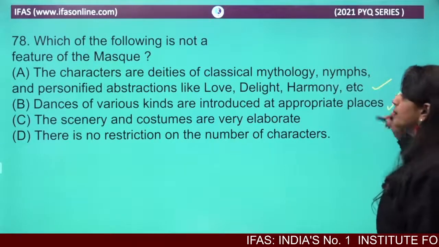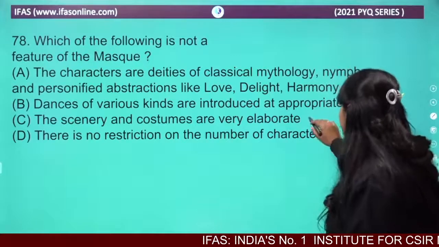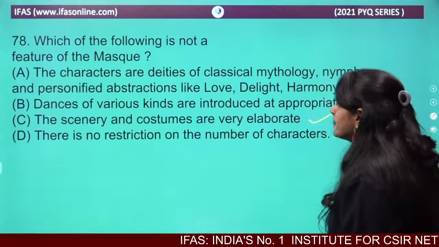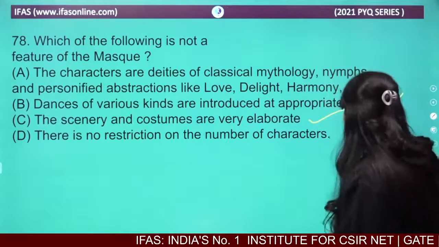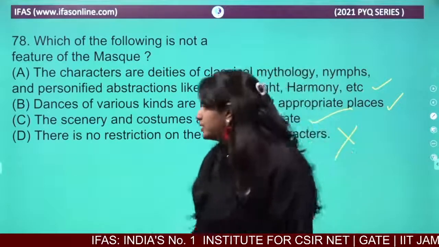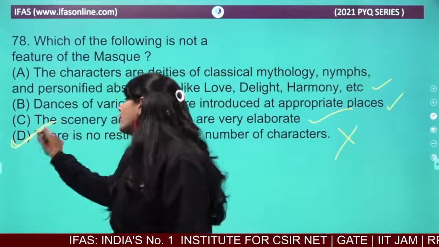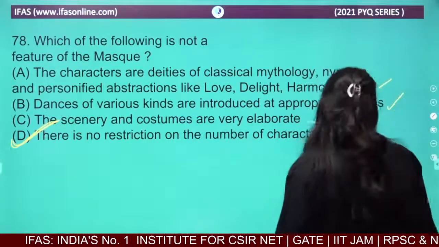Yes, dances are being performed. Then the scenery and costumes are very decorative. Yes, definitely. There is no restriction on the number of characters. No, there is a restriction on the number of characters. That is the feature of mask. Okay, this is not a feature of mask.